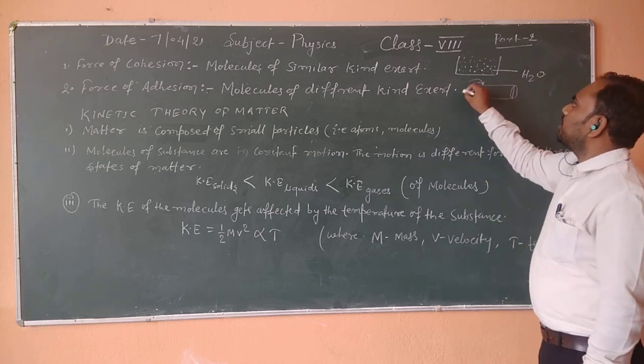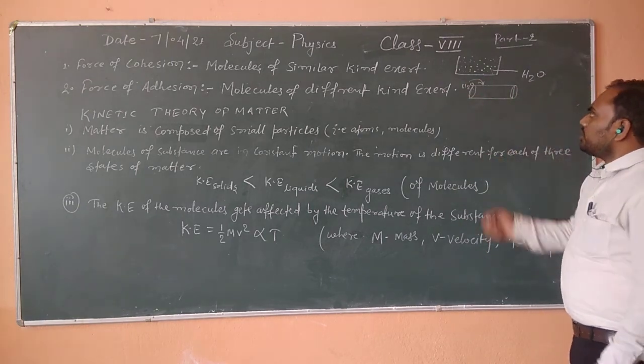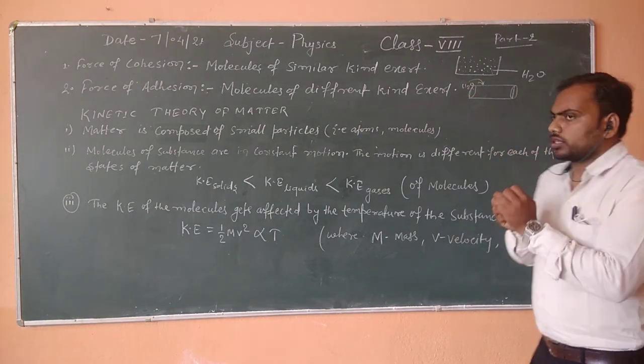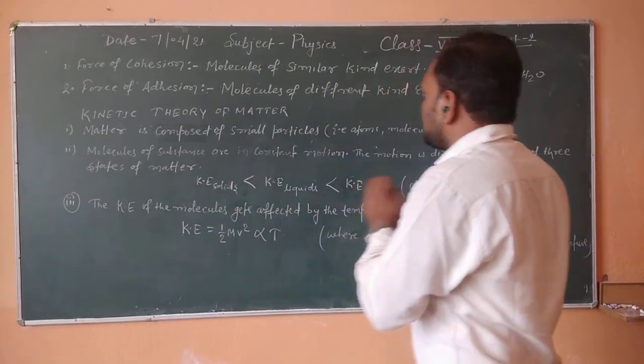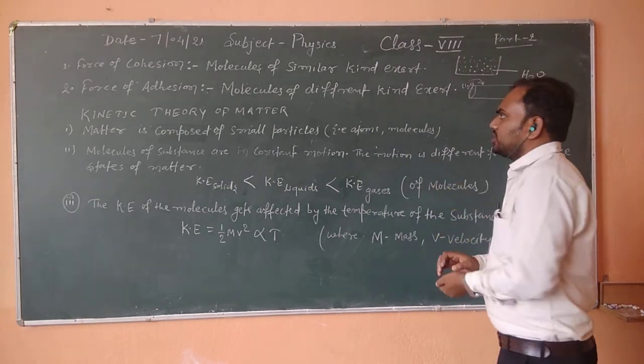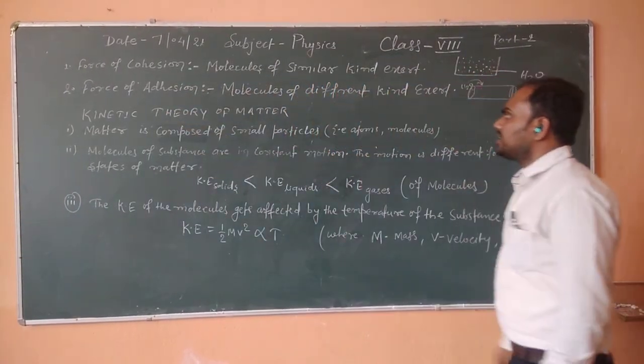Whatever you take, if you take water, H2O, it may be also. Then the molecules of chalk and the molecules of water will attract each other and exert some force. That force is called force of adhesion.